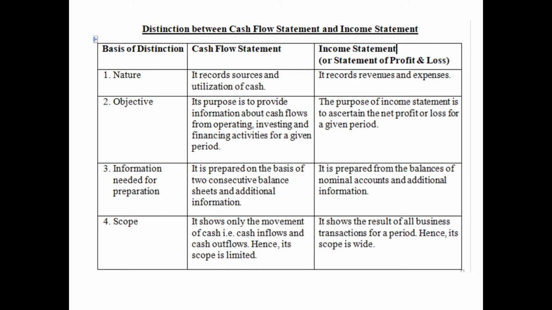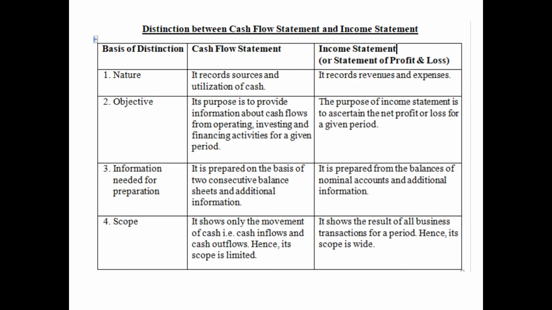Objective. The objective of cash flow statement is to provide information about cash flows from operating, investing and financing activities for a given period. These are the three types of activities which will be discussed in detail. So the objective of cash flow statement is to ascertain various cash inflows and outflows from these various activities. But the objective of income statement is to ascertain the net profit or net loss for a given period of time.